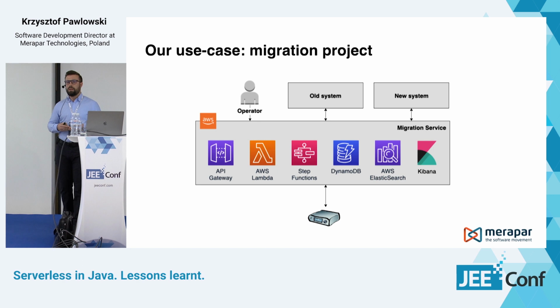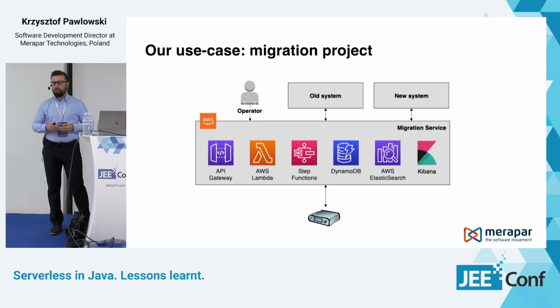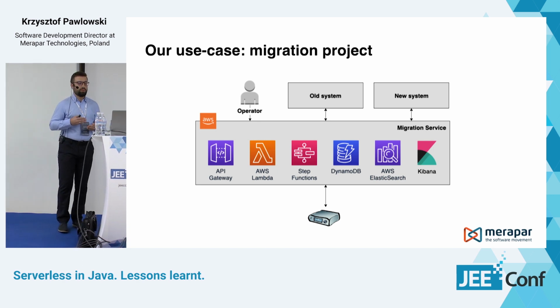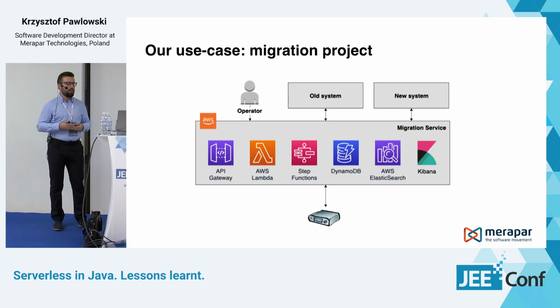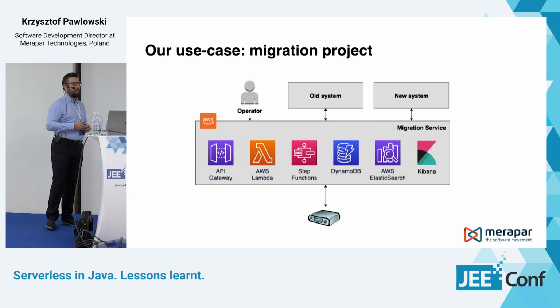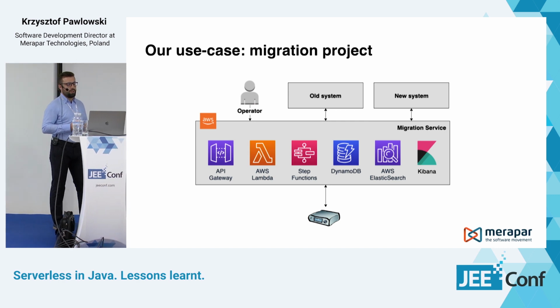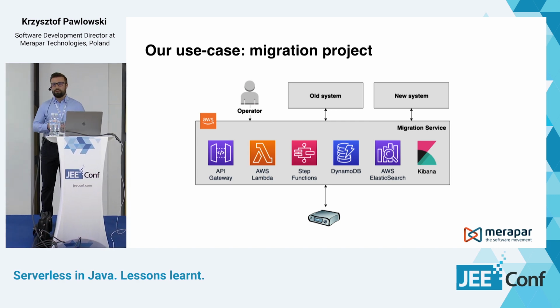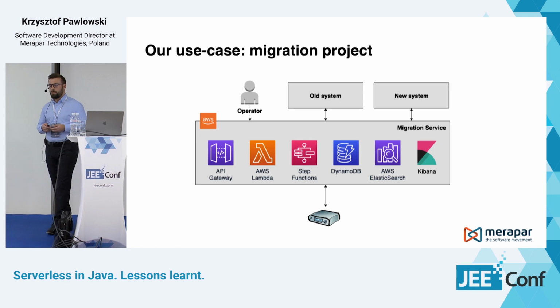So we implemented a migration service, which was developed using the AWS platform. We used API Gateway for defining API endpoints. We used AWS Lambda for actually executing our code.